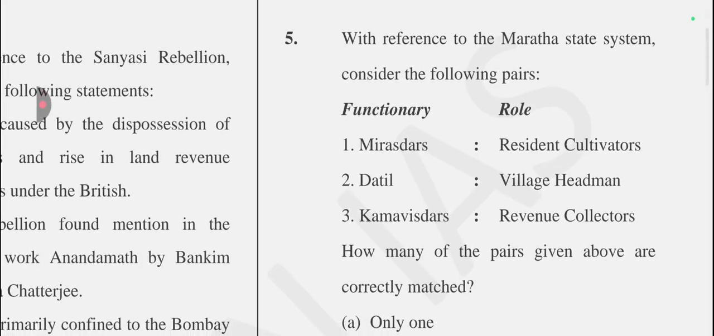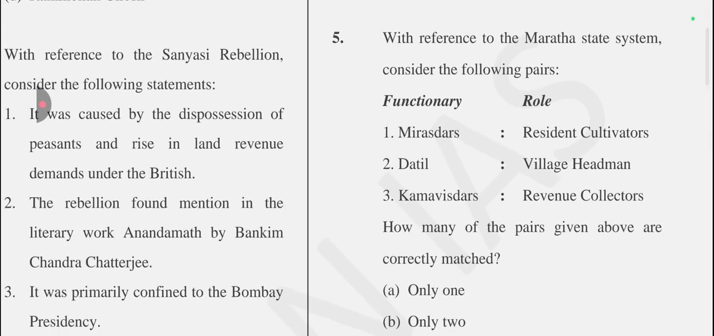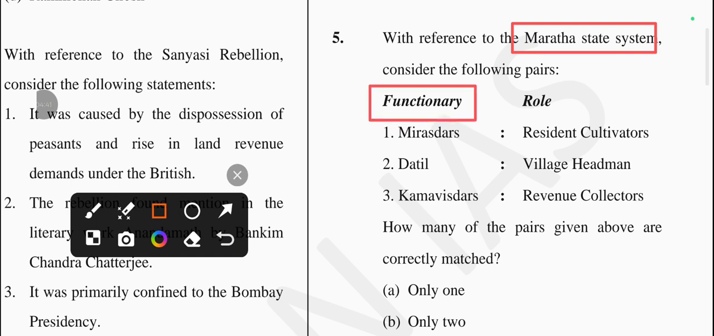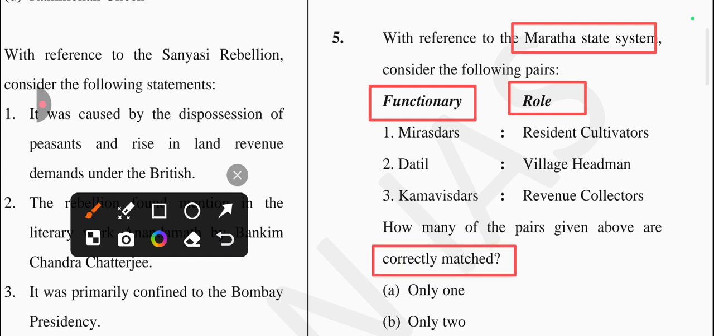Let's come to the next question, which is with reference to the Maratha state system. And there consider the following pairs, and there is asking about the functionaries and role related correctly matched statements. So first one is Mirasdars is the functional role of a resident cultivator. Is it true? Yes, it's a correct one.